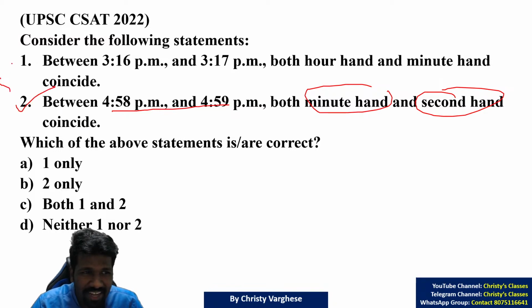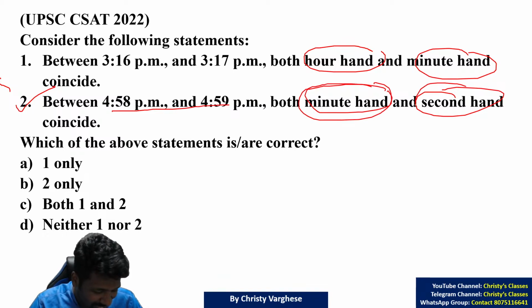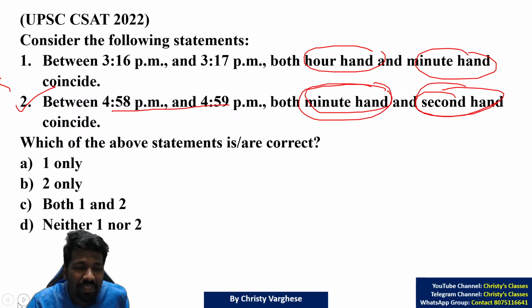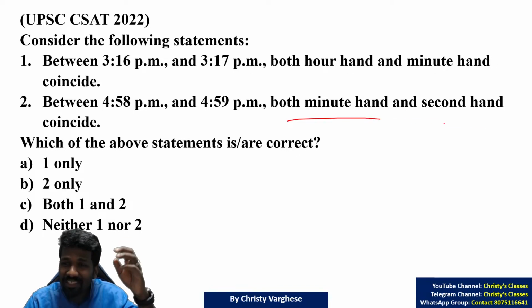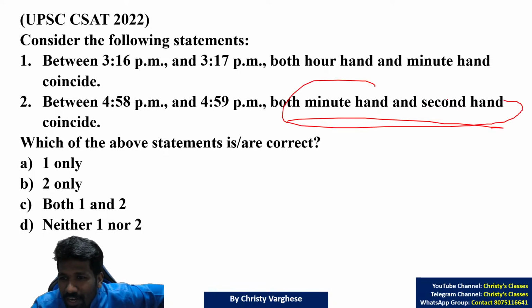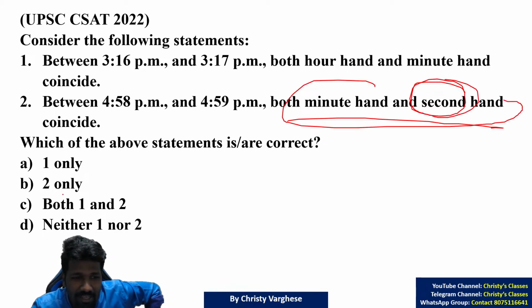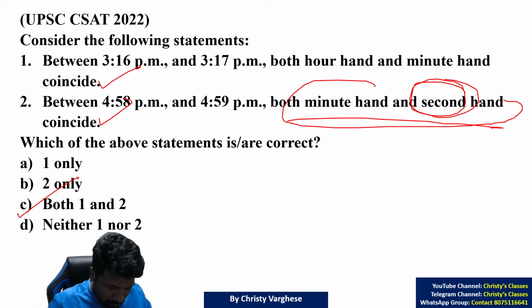And the problem is, in the exam hall, reading this, there is a high chance that you read this as minute hand and hour hand. Then you will make a mistake, because at 4:58 to 4:59, the minute hand and hour hand are not coinciding. That time is 4:50-something. And you will waste time on calculation also, using that 65 and 5 by 11 minutes. That is not needed at all, because the second hand is the key. So this statement is correct, this statement is correct. So both 1 and 2 are correct. Is it clear to all of you?